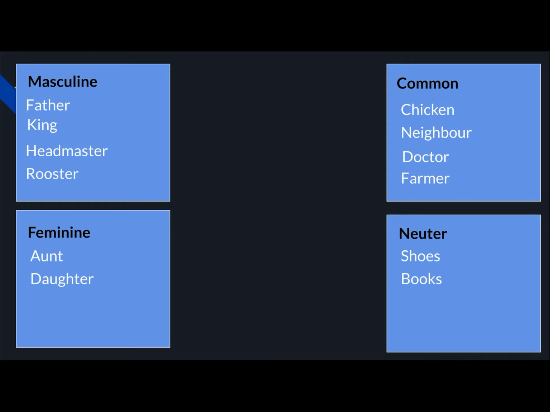So children, I hope you have understood genders properly. Just go through this lesson in your grammar book and read the lesson and do the exercises given in your grammar book.